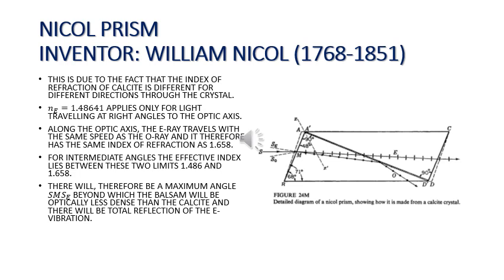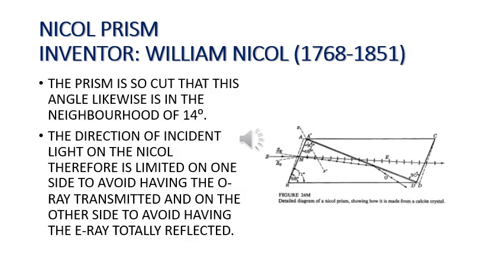There will therefore be a maximum angle SMSE beyond which the balsam will be optically less dense than the calcite, and there will be total reflection of the E vibration. The prism is so cut that this angle likewise is in the neighborhood of 14 degrees. The direction of incident light on the Nicol is therefore limited on one side to avoid having the O ray transmitted, and on the other side to avoid having the E ray totally reflected.